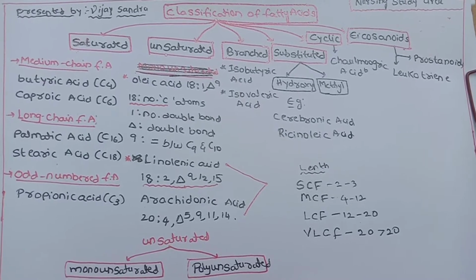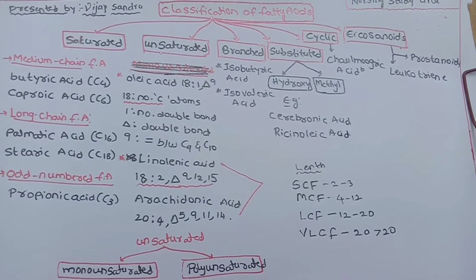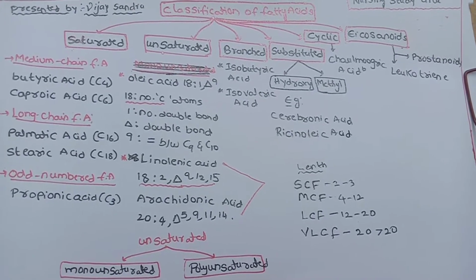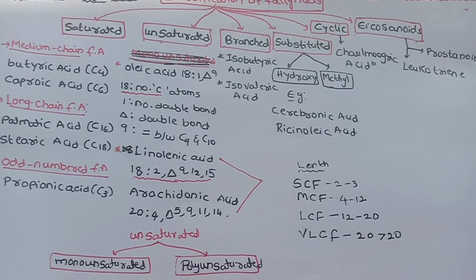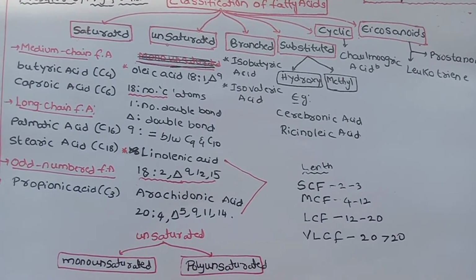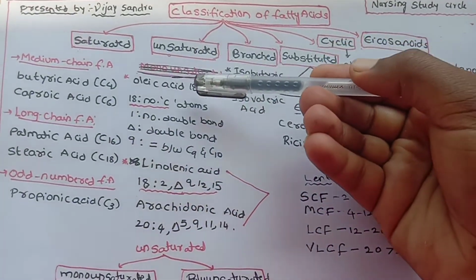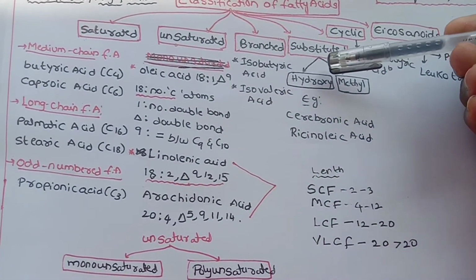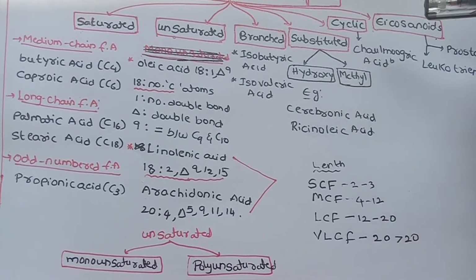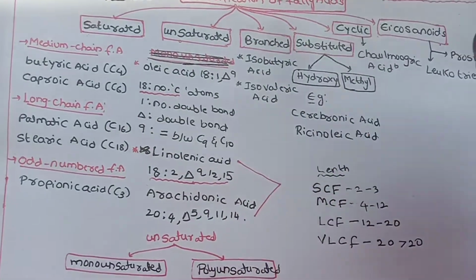This is Vijay Sandra, and today we will discuss the most important topic, the classification of fatty acids. So let's start. The classification of fatty acids can be divided into six groups: saturated fatty acids, unsaturated fatty acids, branched fatty acids, substituted fatty acids, cyclic fatty acids, and also the icosanoids. So they are divided into six groups.